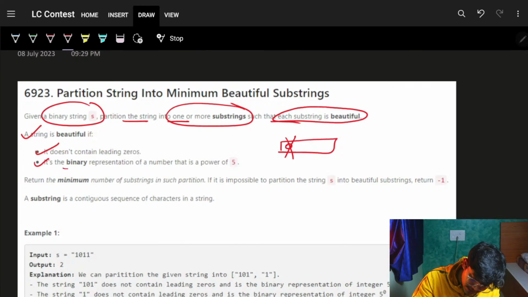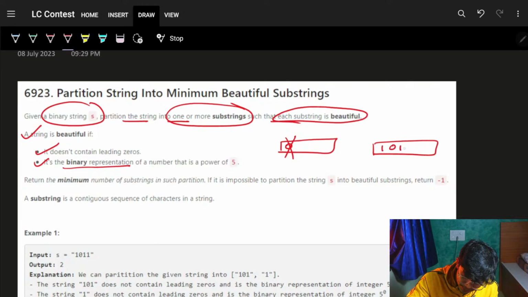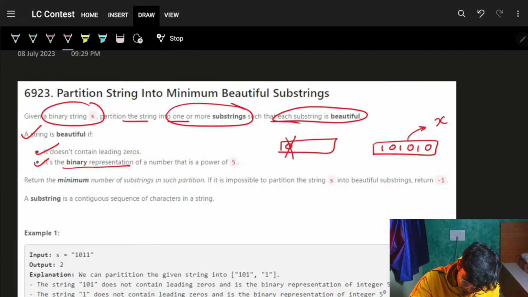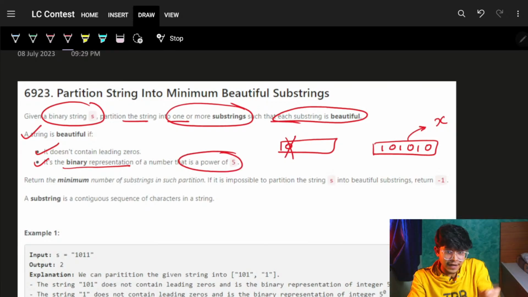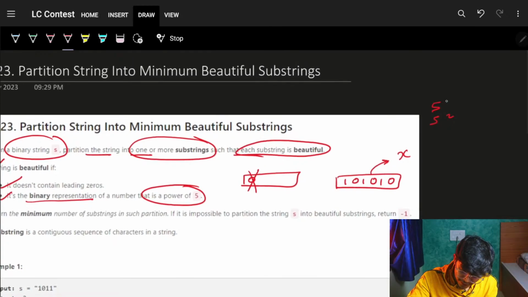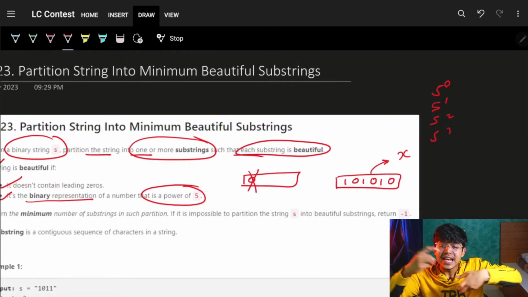Okay, this is one condition. And its binary representation, converting this binary representation into a number, let's say it's just converted to a number x, needs to be a power of 5, which means 5 raised to power 1, 5 raised to power 0, 5 raised to power 3, and so on and so forth.